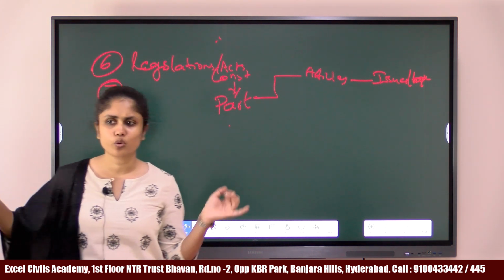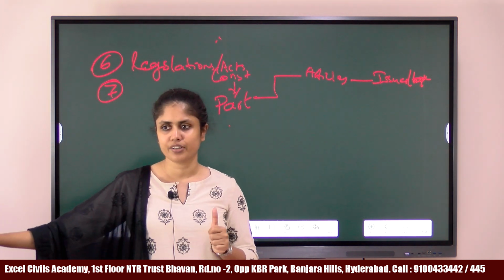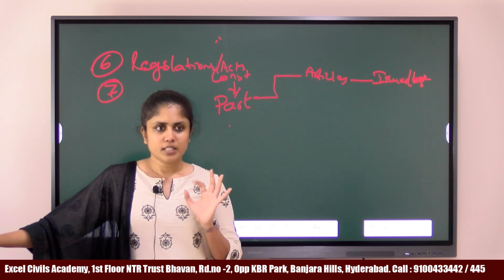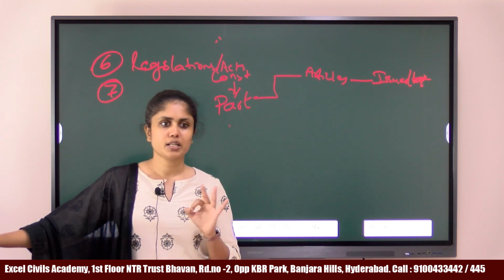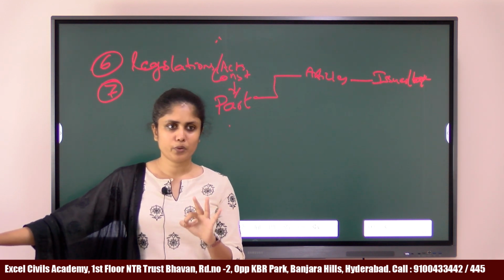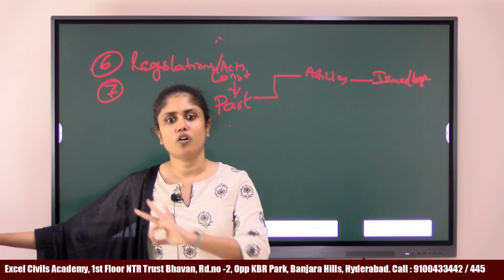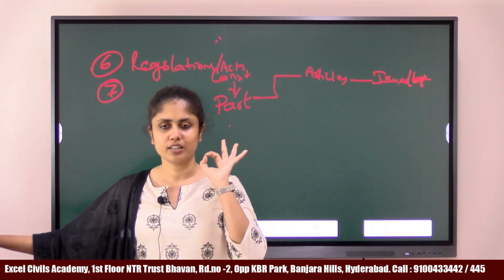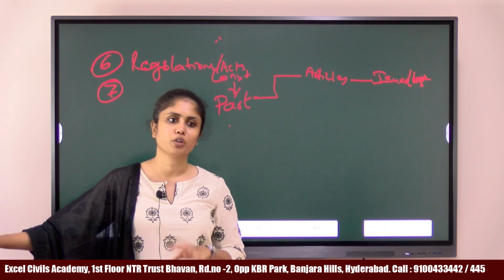Okay, so there are no questions this time from the state affairs except for one statement related to governor. This time, polity questions in prelims were easy and factual. If you had prepared properly, you would have answered all the questions. You would have scored 34 to 36 marks directly from your polity itself.